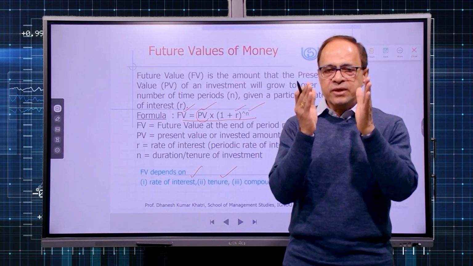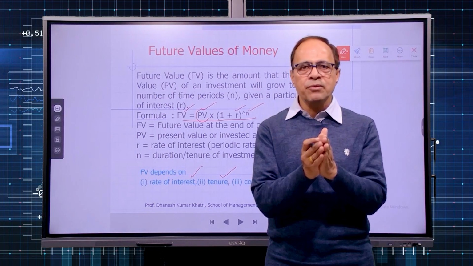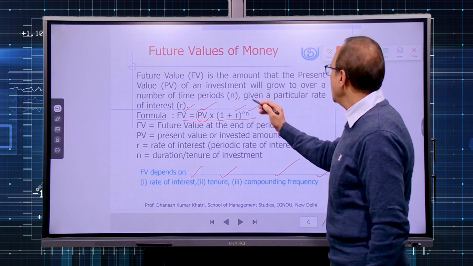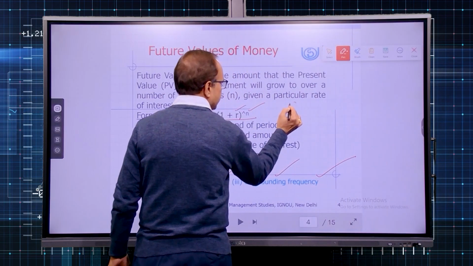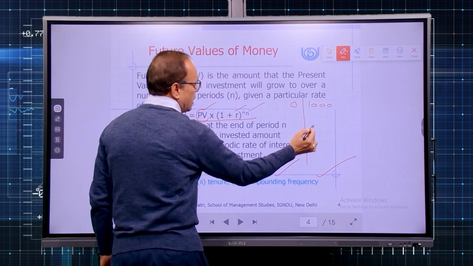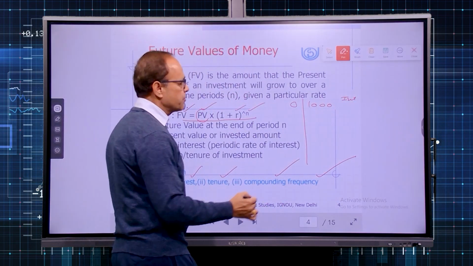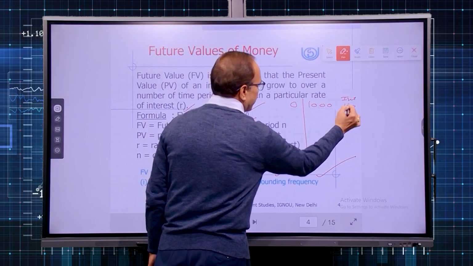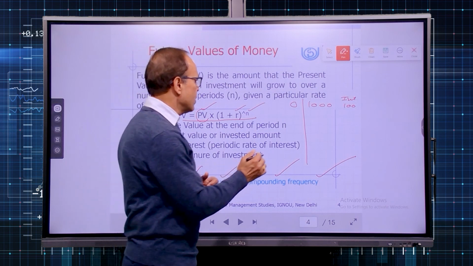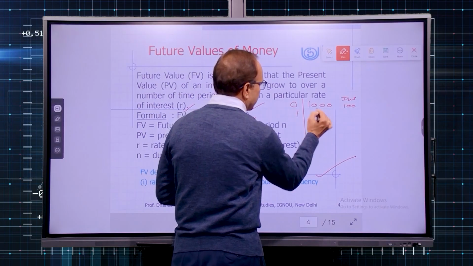It means whatever interest you earn for the first year will get clubbed with the principal amount, and in the second year you will earn interest on that interest also. So let me explain how compounding works. At 0 time you deposited 1000 rupees in a bank account. You are earning interest, let us say at the rate of 10%. So first year's interest will be 100 because annual compounding is there. It means by the end of 1 year, your money with the bank is 1100.